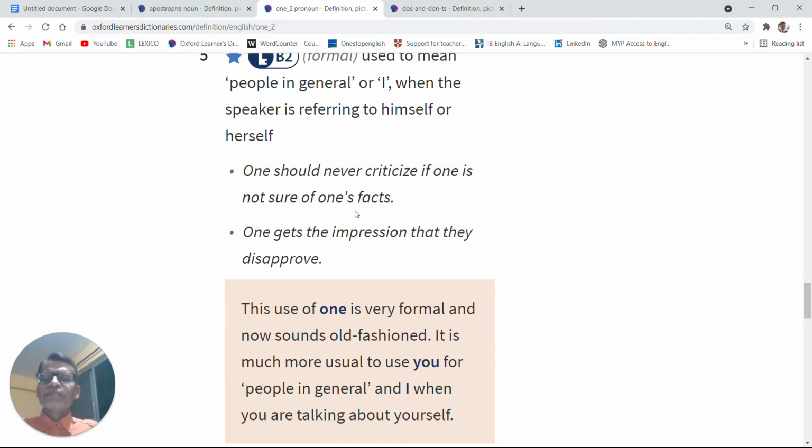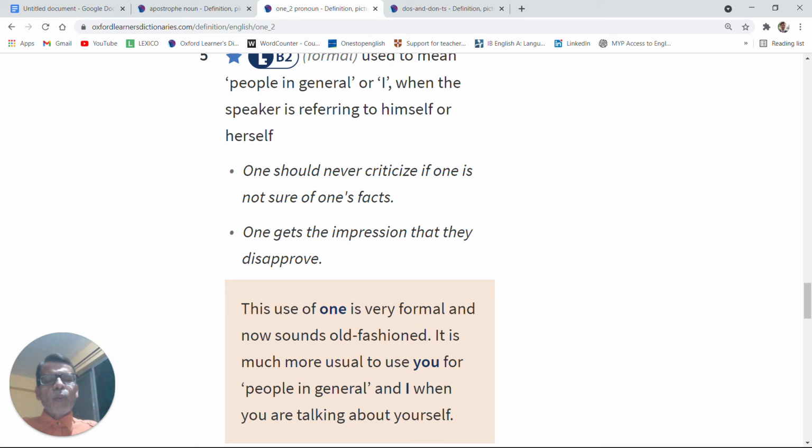Now, look at it. One should never criticize if one is not sure of one's facts. One should never criticize means people should not criticize, or I should never criticize if one is not sure of one's facts. And this is a very good example to understand when to use an apostrophe with one and when not to use. Now look at it. One should never criticize if one is not sure of one's facts.